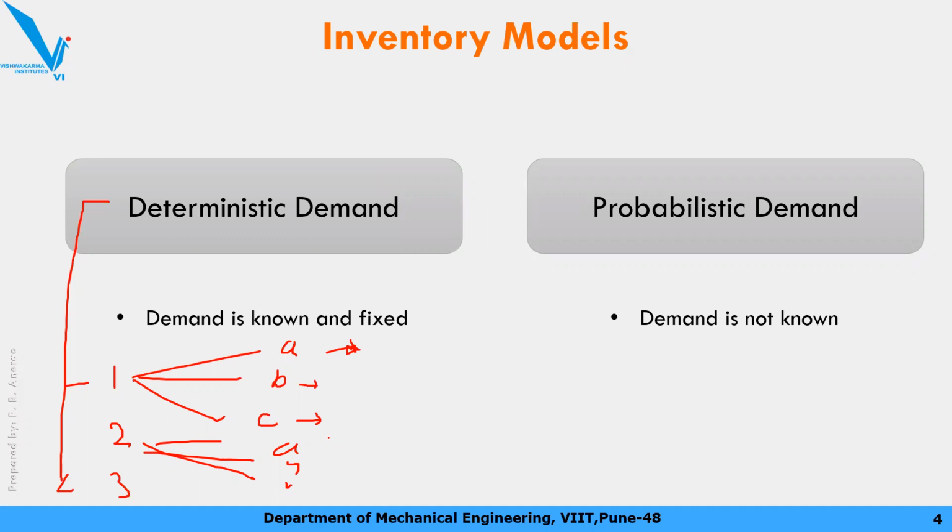Okay, if I try to just go through the models here, you will not understand, and you will not get the feel of how these models are different from each other.